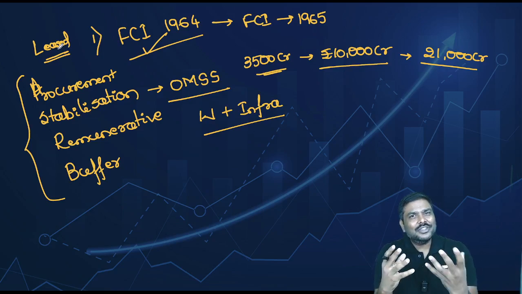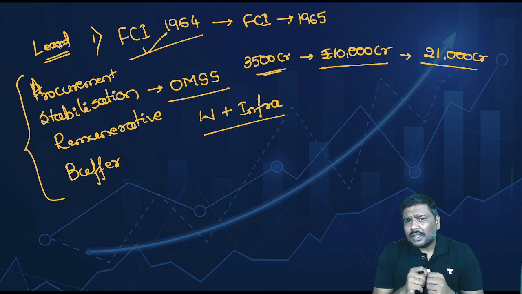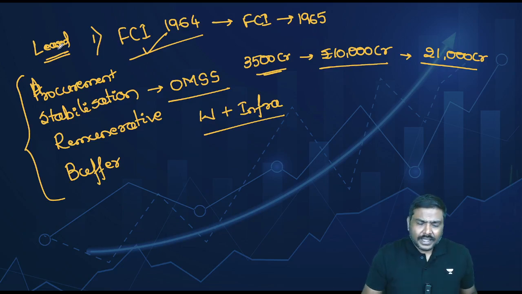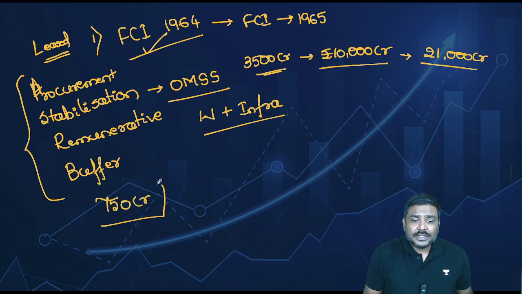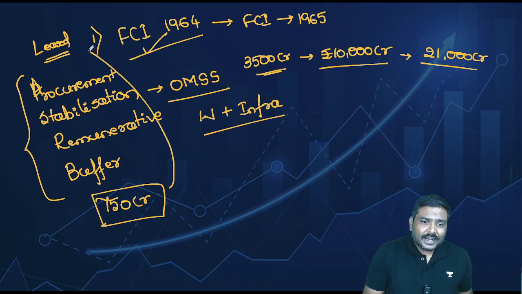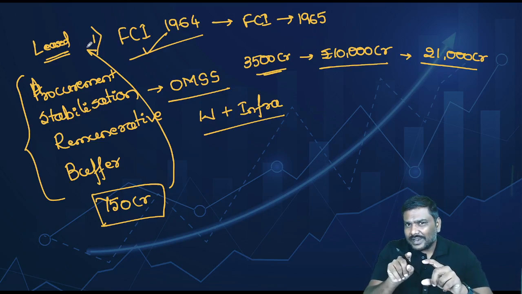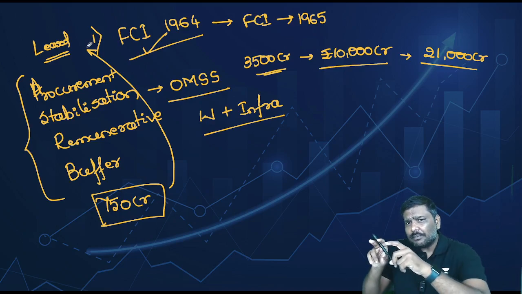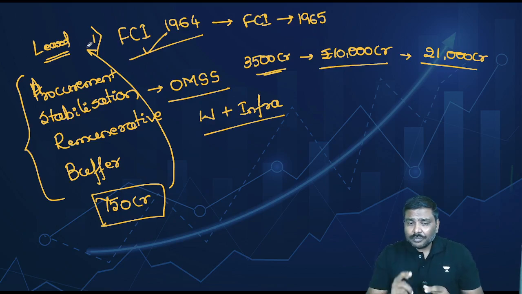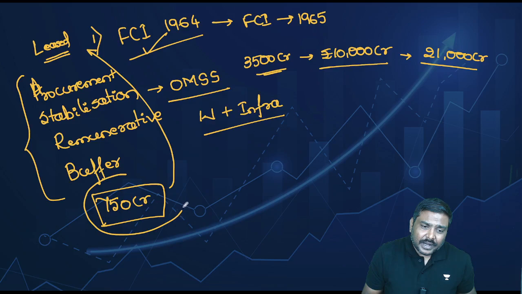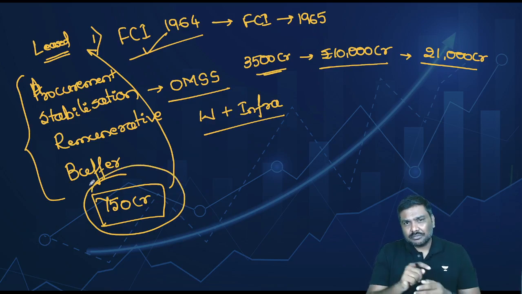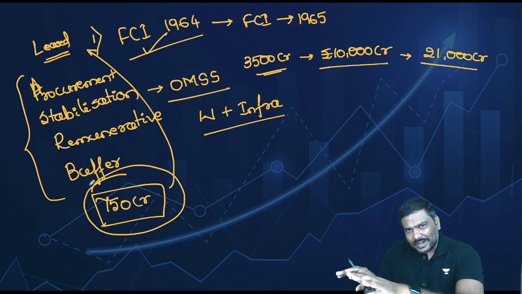And when you take something on rent, obviously you will have to pay money. And FCI, please remember this, on an annual basis, is said to pay somewhere around 750 crore rupees on this warehouse space that it has taken on rent or lease. So one point is the government will increase the capital. Now FCI can take this capital and develop its own infrastructure, which also means the rental expenditure burden on FCI is expected to come down.